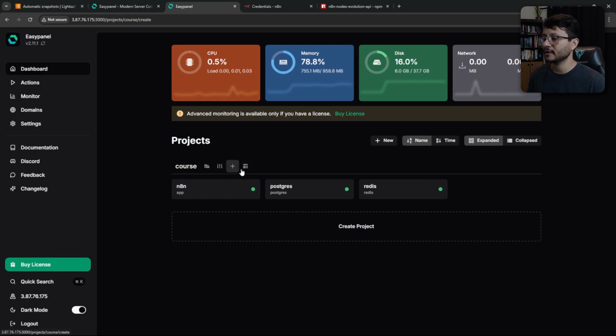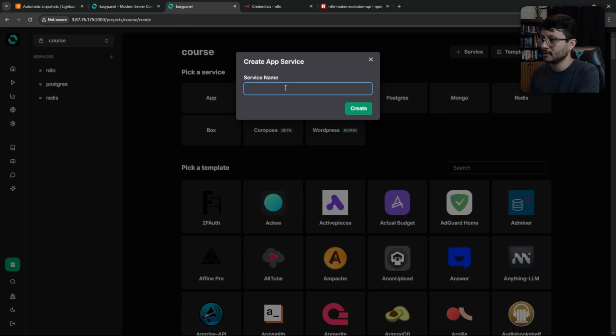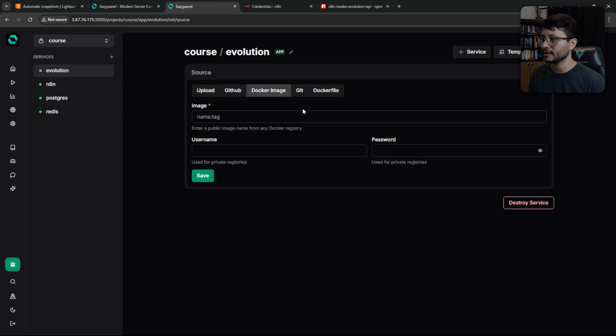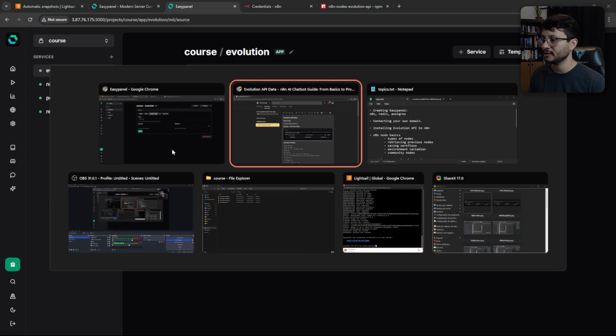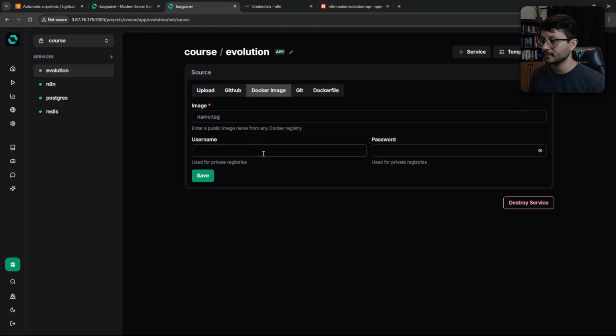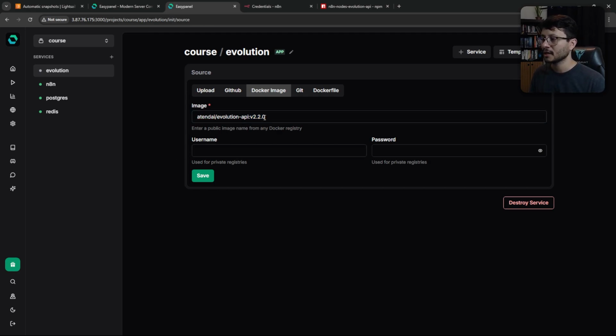Hit this plus sign right here to create a new service. Head over to app. In here, you'll type in Evolution, and this really doesn't matter. It's more for you to be organized. Docker image, and inside the Docker image, you will head over to your resources and copy this out. This is the version I know that works. You could try to just place in latest in here and have access to the latest version. I'll just stick with this for now and hit save.